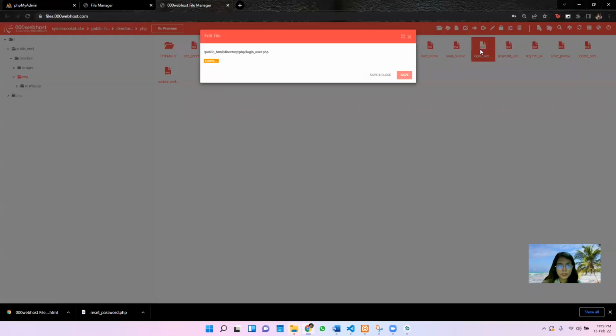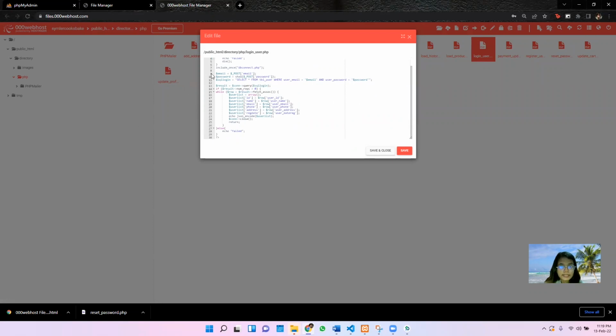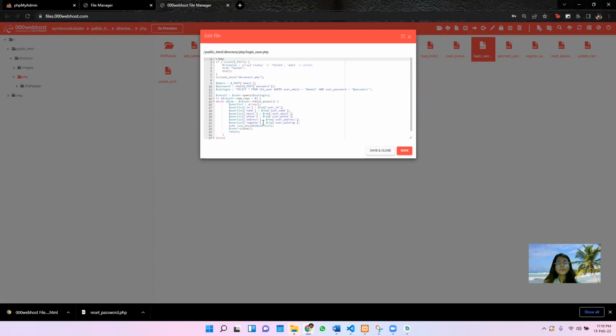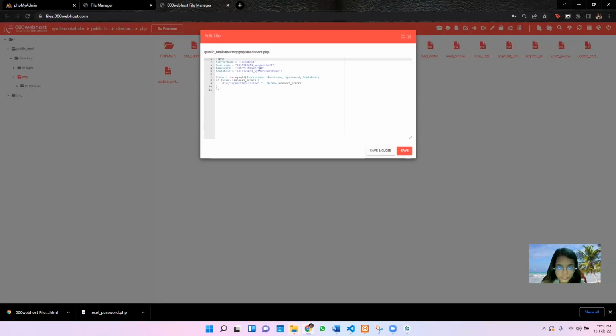Okay, login user. In login user, we select all the items from the table user, where user email equals email and user password equals password. And once it verifies your details, you can log in to the page successfully. Okay, this is my server name as well as the username, password, and database.